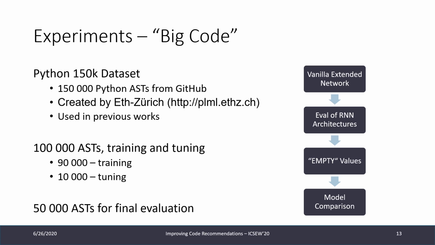So now let's come to the experiment section and the evaluation. We use the very famous 150K Python dataset, which was created by ETH Zurich. And this was also used in previous works, which is nice for comparison. So we have 100,000 ASTs for training and tuning and 50,000 for evaluation. We'll first evaluate a vanilla extended network. Then we'll evaluate different RNN architectures. Then we'll look at a special case, which are empty values. And we'll conclude with a model comparison.